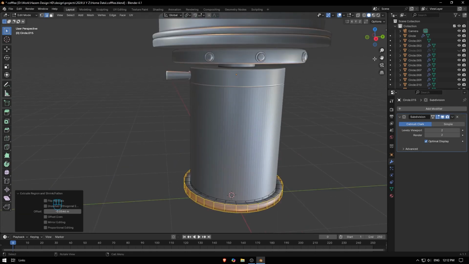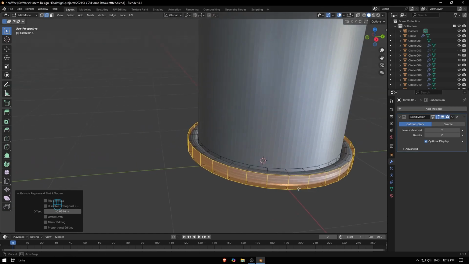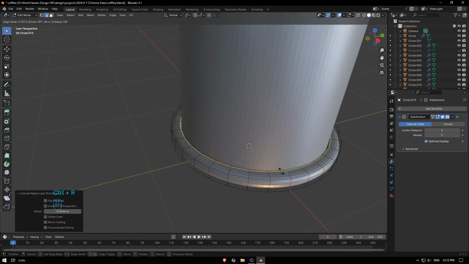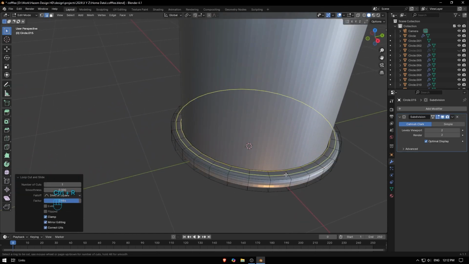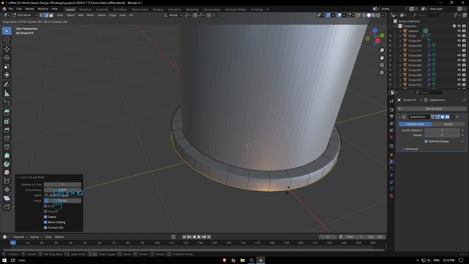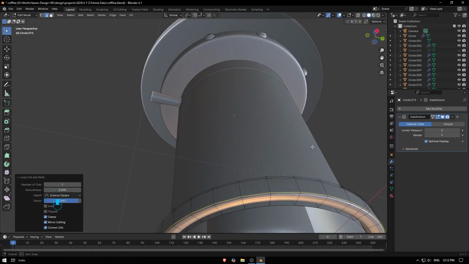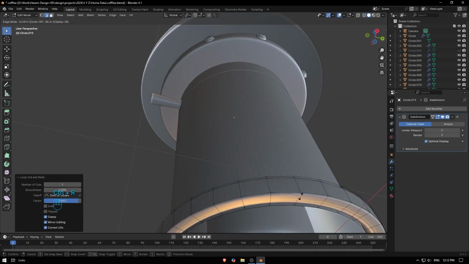And I have subsurface here, so I'm gonna just add a loop cut. Just go here, Control R, something close to this, another loop cut. And here I'm gonna set one at the bottom, and do the same down here.